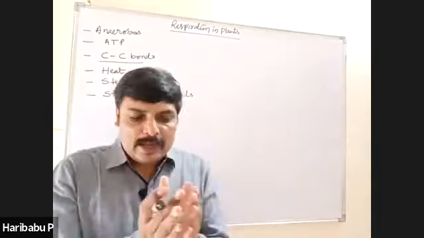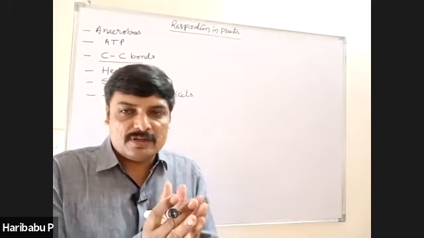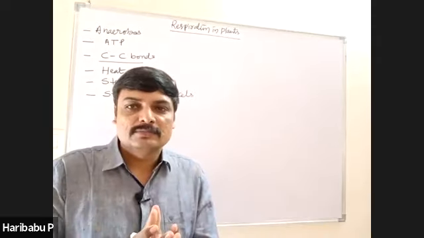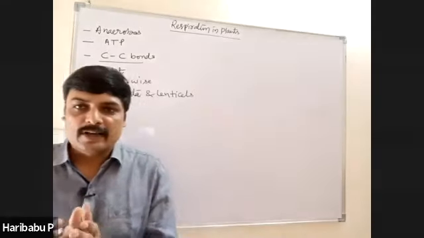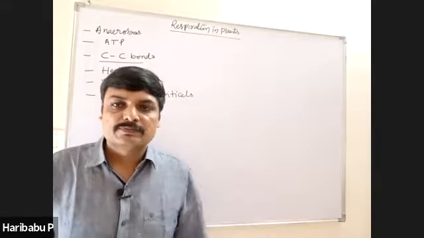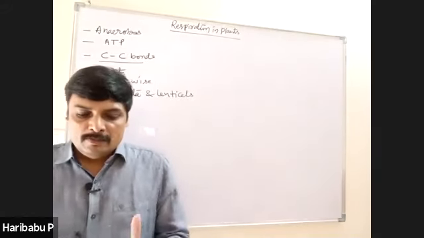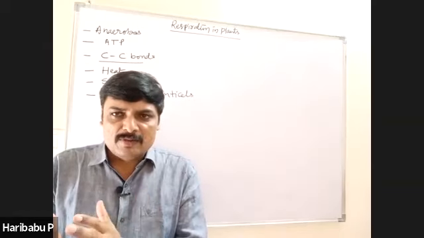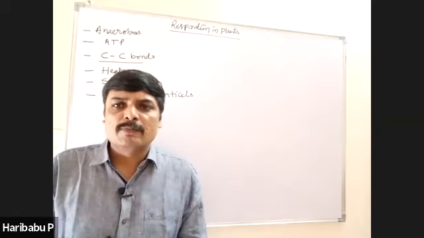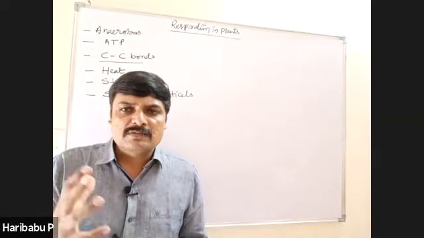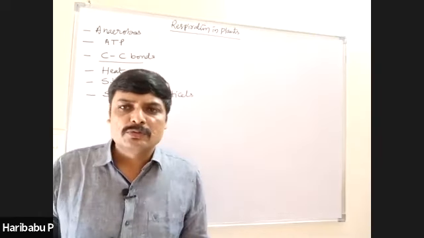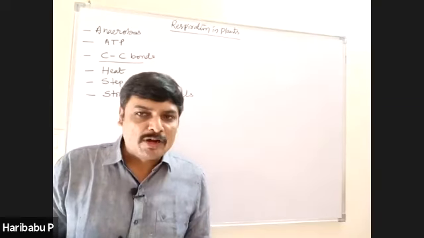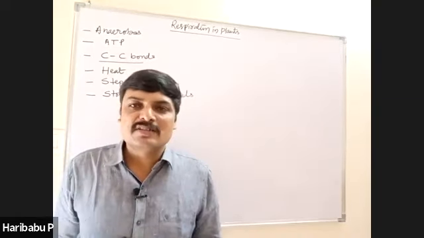If you compare animal respiration and plant respiration, the rate of respiration is more in animals than in plants. Comparatively with animals, respiration is very easy in plants because almost all parts of the plant body are exposed to the environment, and the gases do not need to be transported for longer distances.